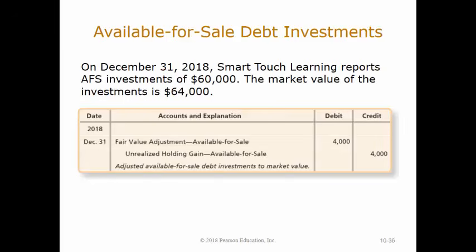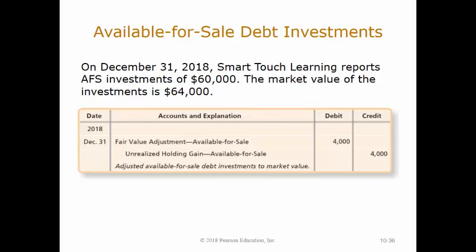Assume that on December 31st, 2018, Smart Touch Learning reports long-term available for sale investments of $60,000. After careful review, the company determines that the market value of the available for sale investments has increased to $64,000. Smart Touch Learning has an unrealized holding gain of $4,000 on the investment, $64,000 market value minus $60,000 purchase price.